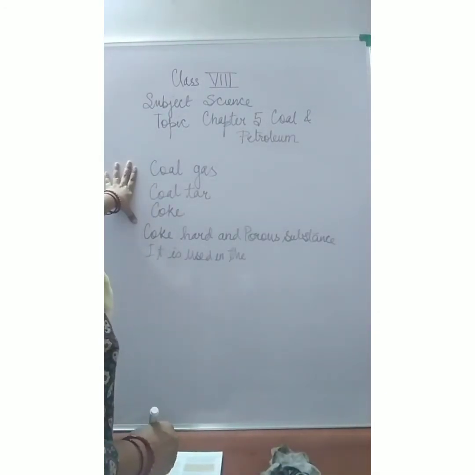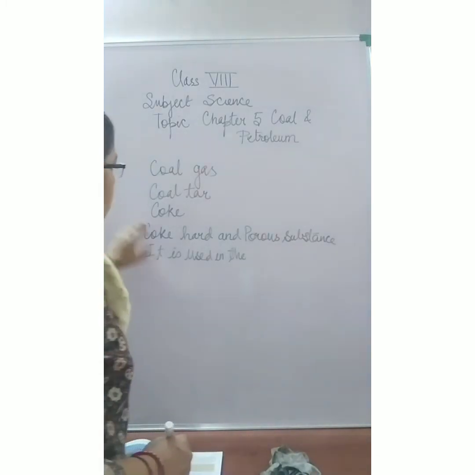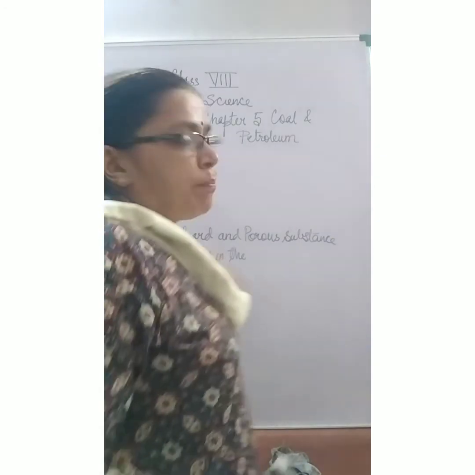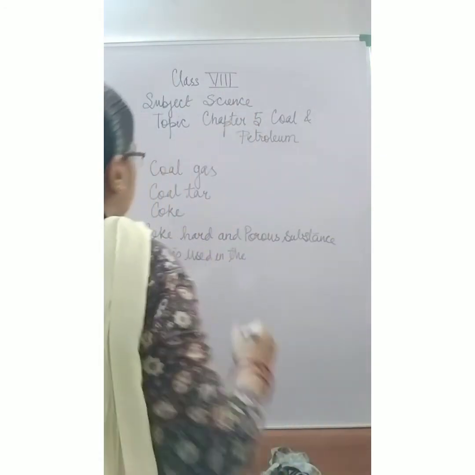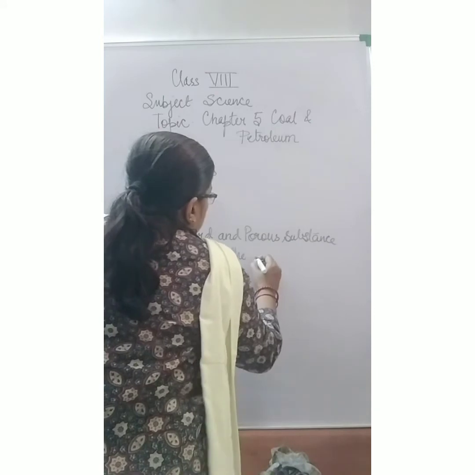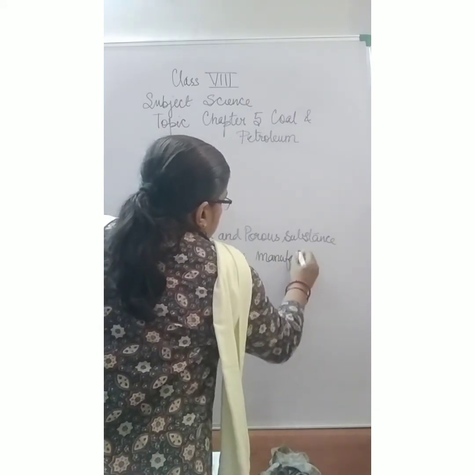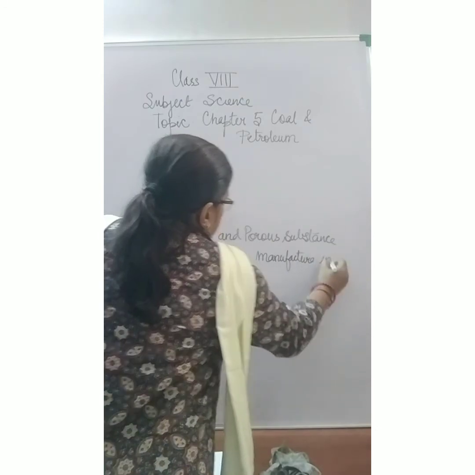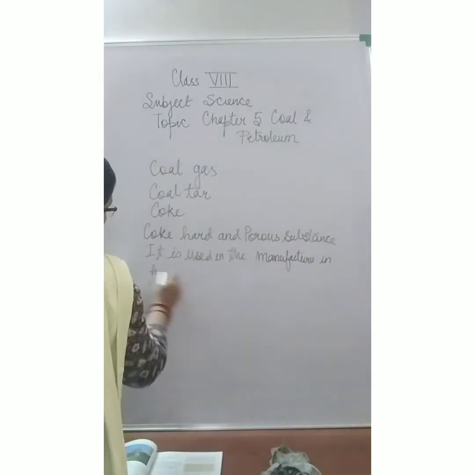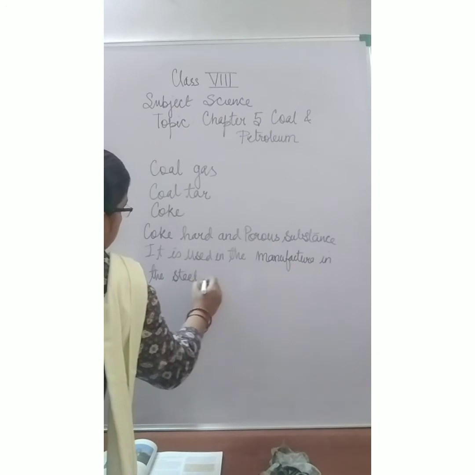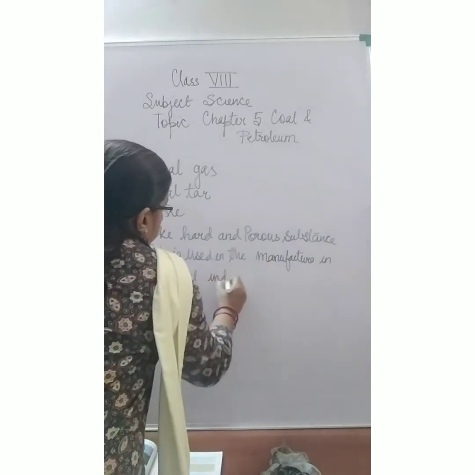Coal has many products. Out of these, it will be processed and we can obtain coal gas, coal tar and coke. Coke is a hard and porous substance. It is used in the manufacture of steel in the steel industry.